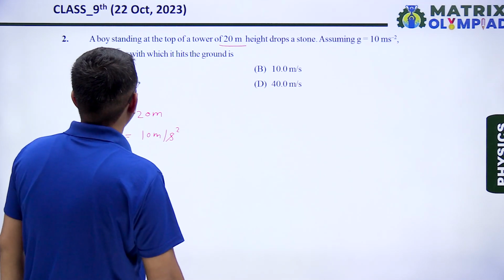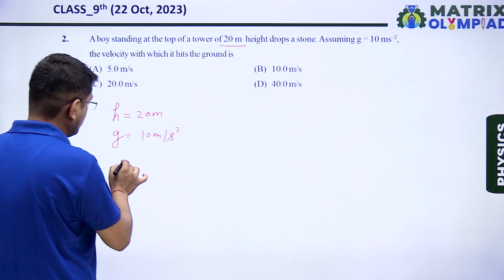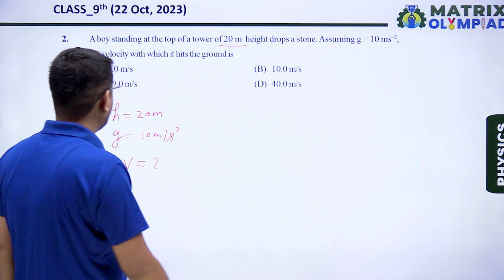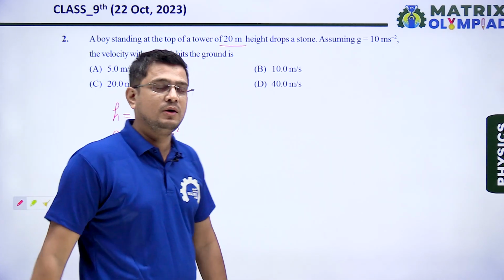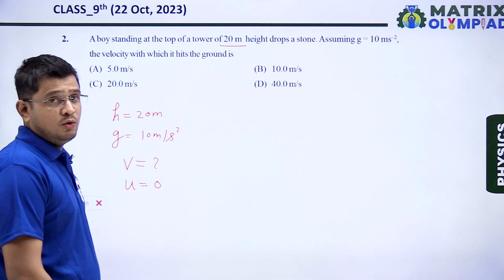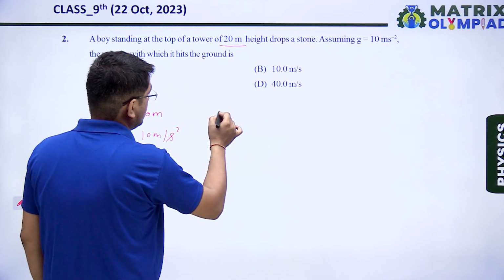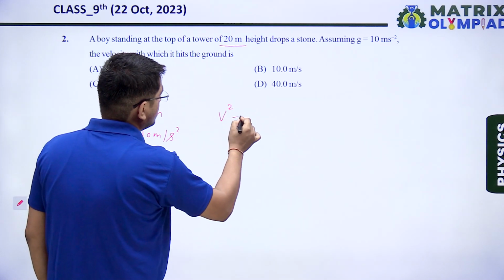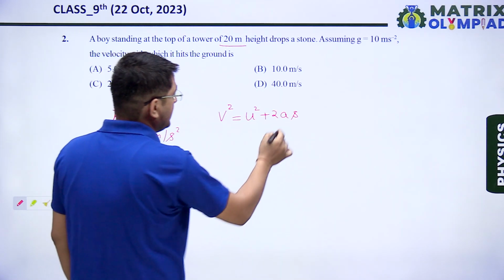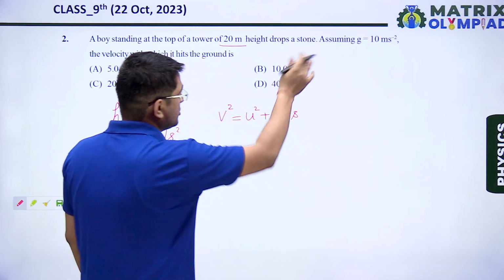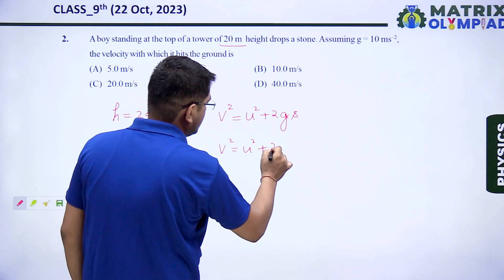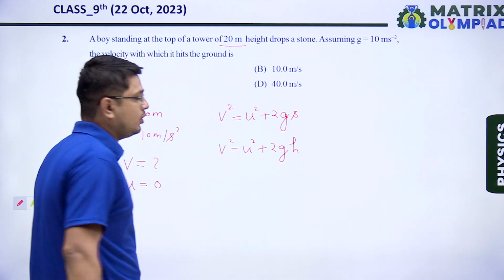The velocity with which it hits the ground is, we have to calculate its final velocity when it hits the ground. As we know, this stone will do a motion under free fall, and during free fall its initial velocity is 0. So by using the third equation of motion, that is v square is equal to u square plus 2as. Here, in place of a, I will write g, because acceleration is equal to gravitational acceleration. And in place of s, displacement, I will write h, because the stone is falling from a height.